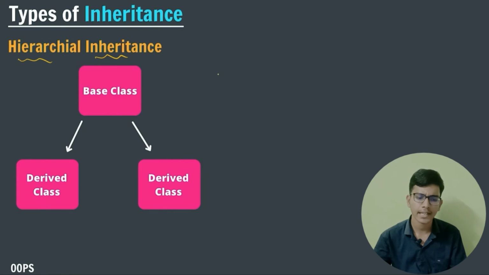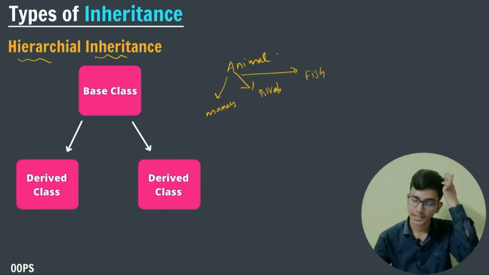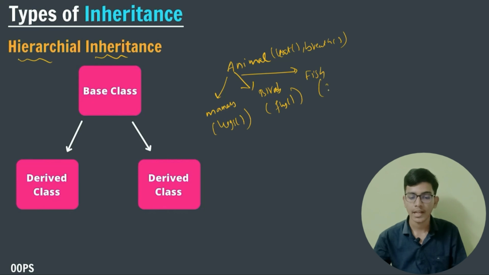So to understand hierarchy of inheritance, let me take animal as my parent class. From animal we have mammals, after it we have birds, after it we have fish, and each has its own unique property. Animals can eat, animals can breathe, right? Mammals have legs, birds can fly, and fish can swim. So these are the unique properties.